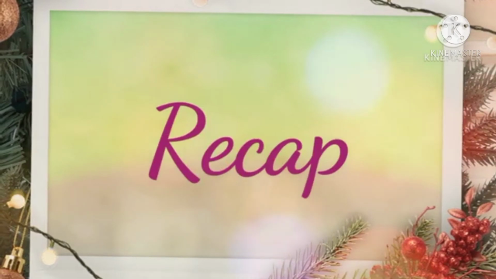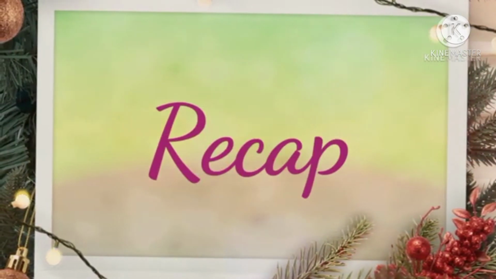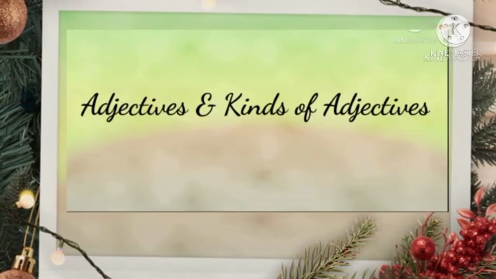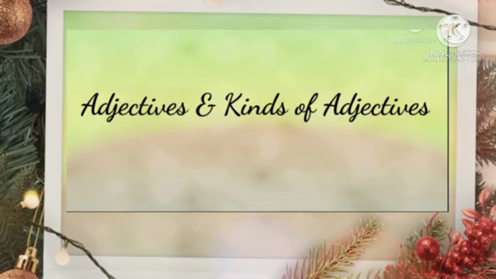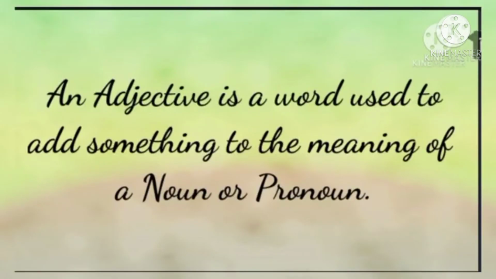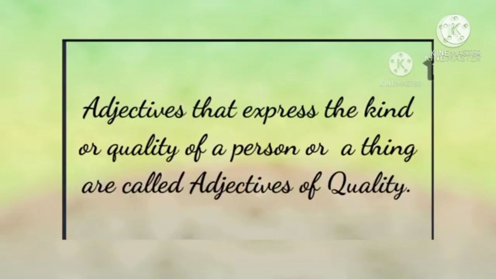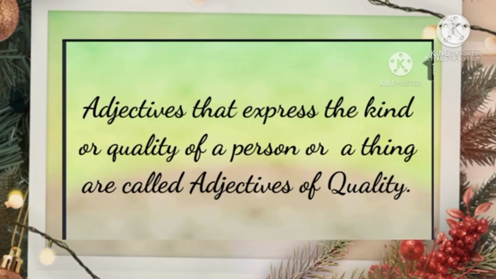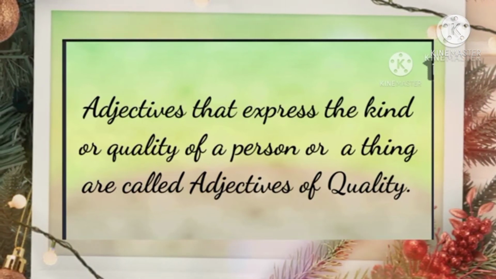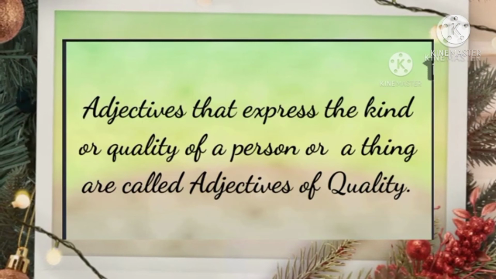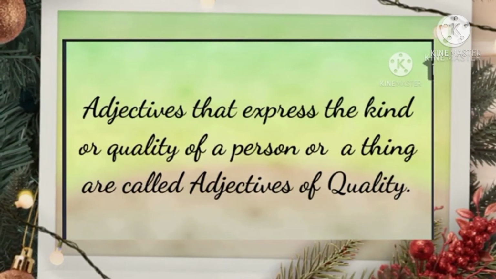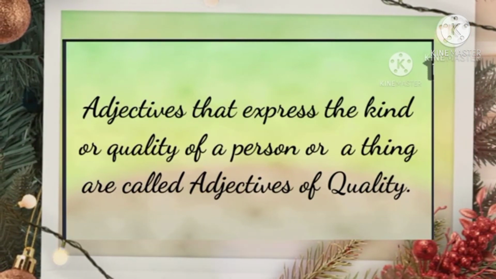Now, let's summarize what we learned today. Today, we discussed adjectives and kinds of adjectives. An adjective is a word used to add something to the meaning of a noun or pronoun. Then we learned about adjectives of quality. What is an adjective of quality, children? Yes, adjectives that express the kind or quality of a person or a thing are called adjectives of quality.